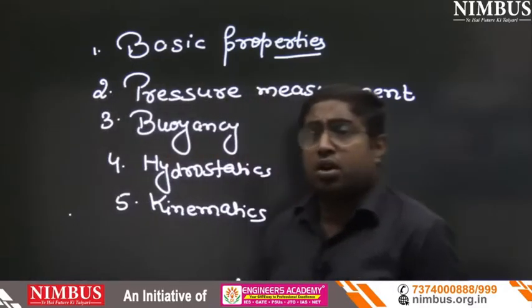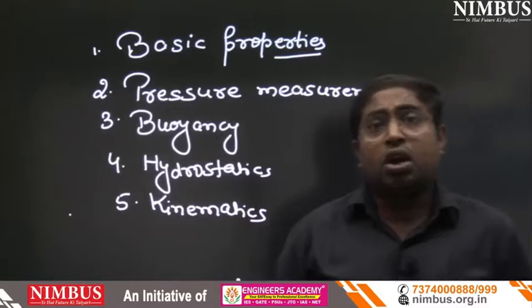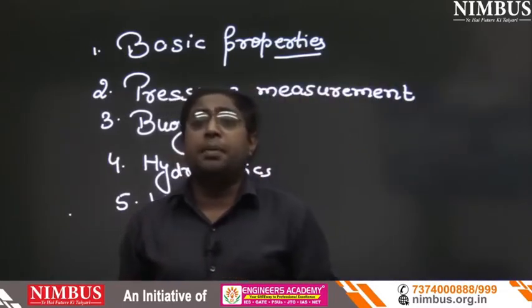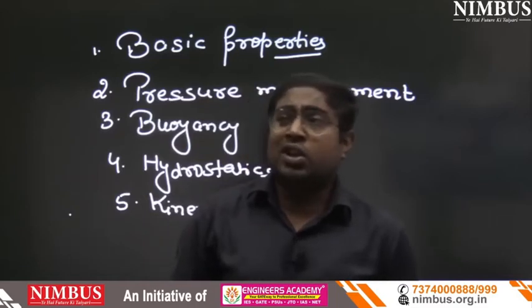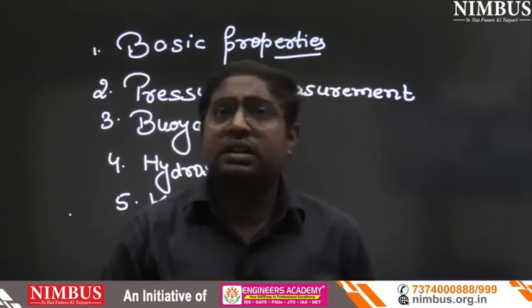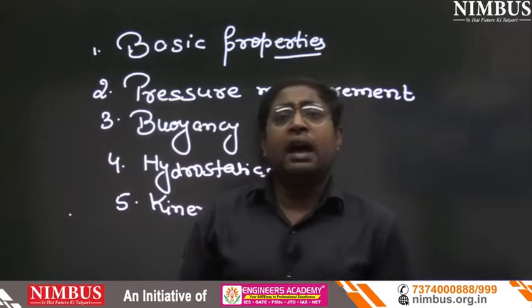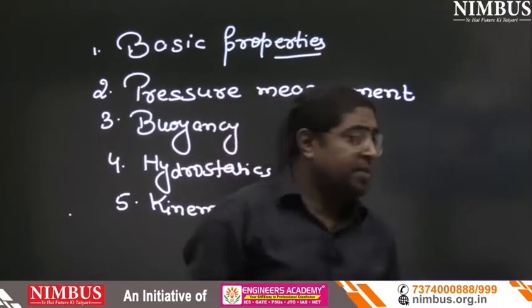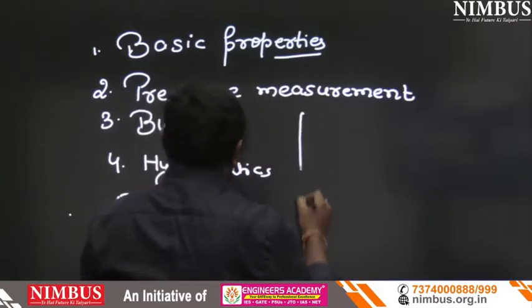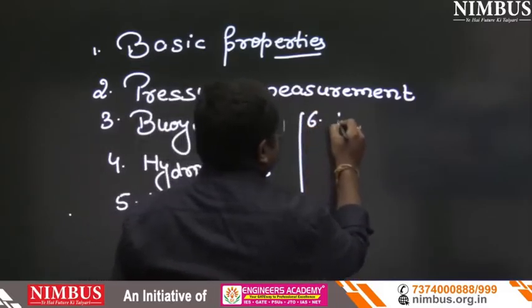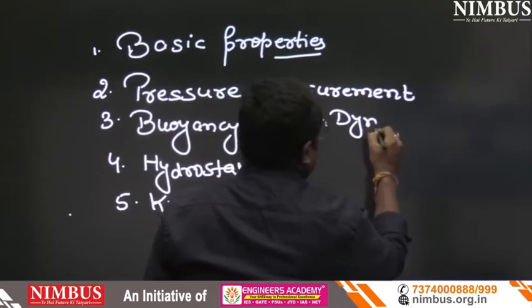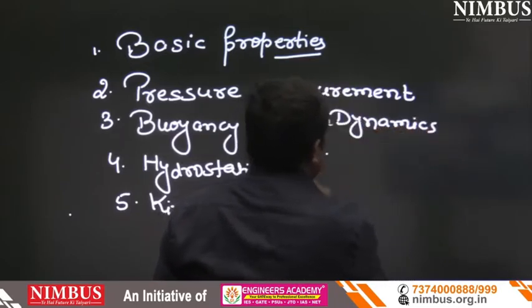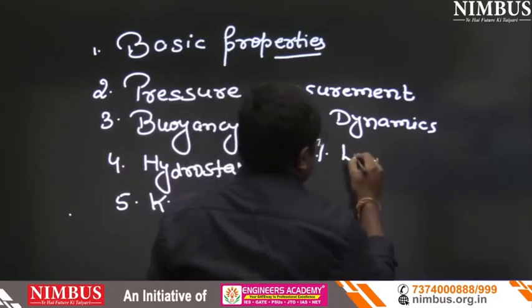Kinematics is the most important topic, because in maximum examinations, questions are coming from kinematics for 1 mark, and that is less time taking. Is that clear? Now, in the sixth chapter, we will read dynamics. After that, in the seventh chapter, laminar flow.